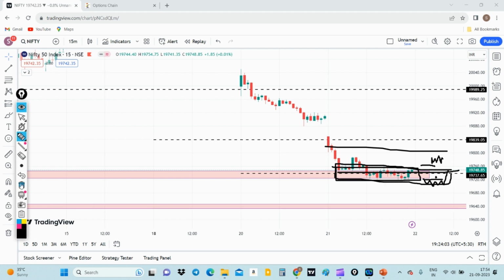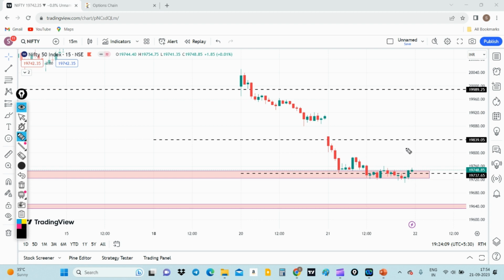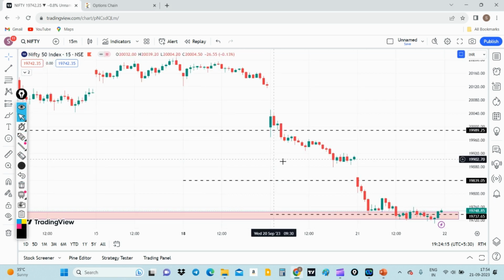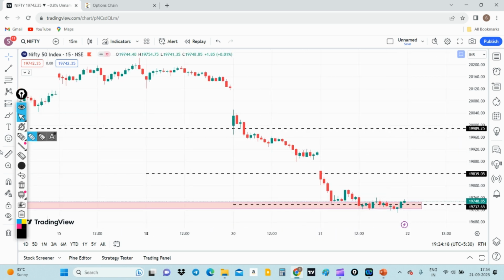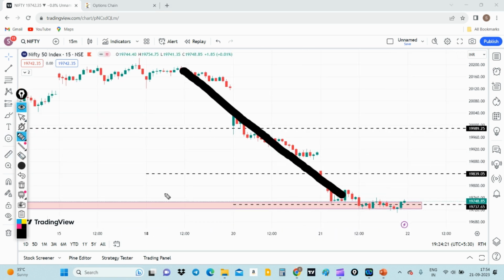So as of tomorrow, there will be a little bit of consolidation, and it will not give you a major crackdown, because already in the past 2 days we have seen a correction, but we have not got an entry point to sell. Always the sell off will come in a very swift momentum. It will not allow us to enter the trade. So the people who would have carried, they would have gained.